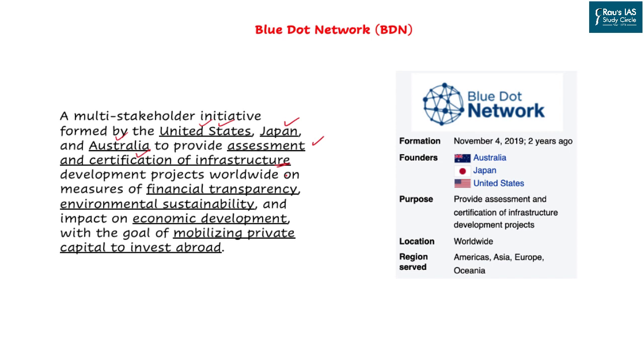It will reduce the trust deficit between the service provider on the infrastructure front and the ultimate user, that is the citizen. This network would ensure the financial transparency, international sustainability, ensure economic development, as well as mobilize the private capital to invest abroad. It simply means that it will facilitate higher foreign direct investment to India. The formation was actually brought up in 2019. Founding members are Australia, Japan and United States with special focus on US, and it will function as a worldwide network with more specific regions being America, Asia, Europe and Oceania.